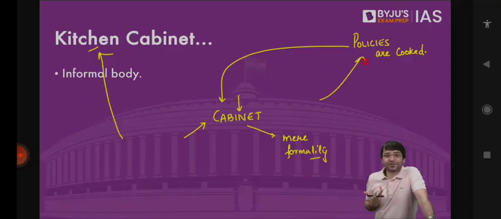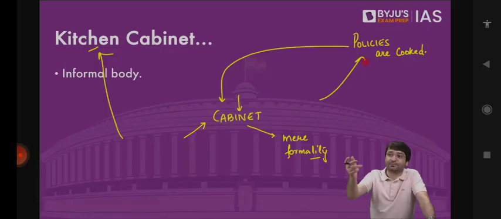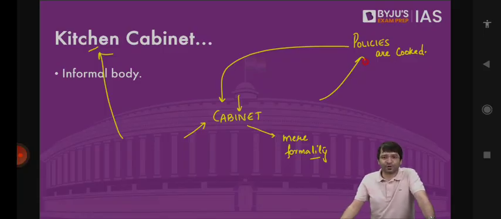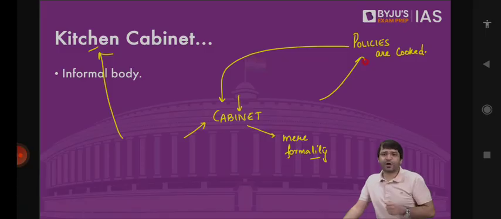But they cannot take a decision. Ultimately, the decision is to be taken by the cabinet. Cabinet has to give its approval that yes, we will recommend to the president, please withdraw the special status for Jammu and Kashmir. We have to give the permission. Yes, this Jammu and Kashmir reorganization bill should be passed by the parliament.